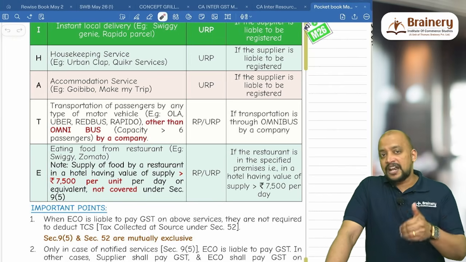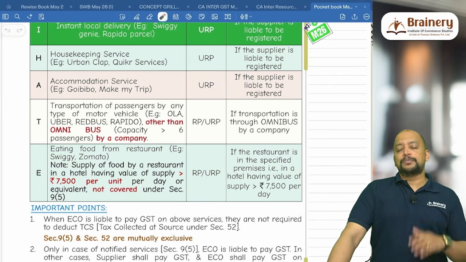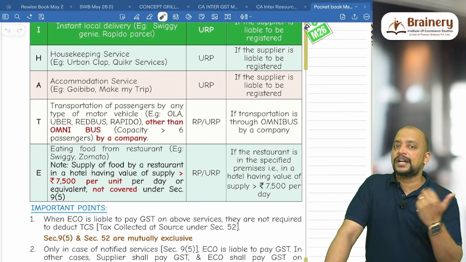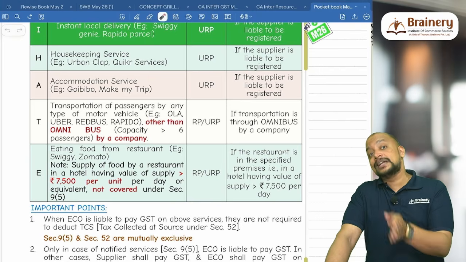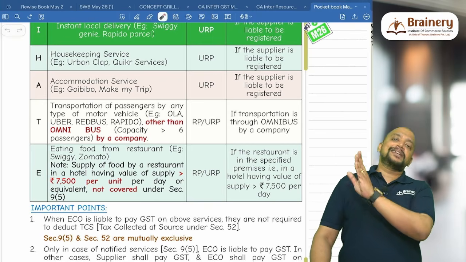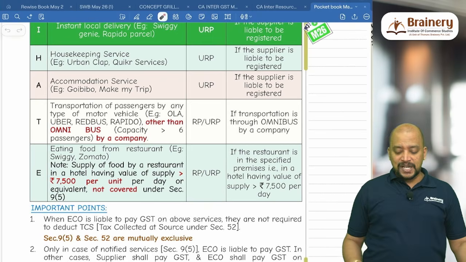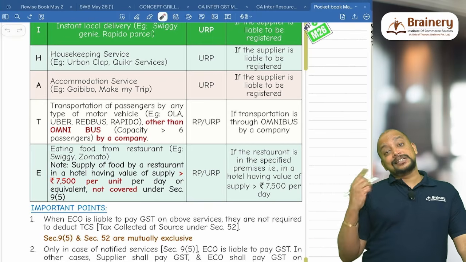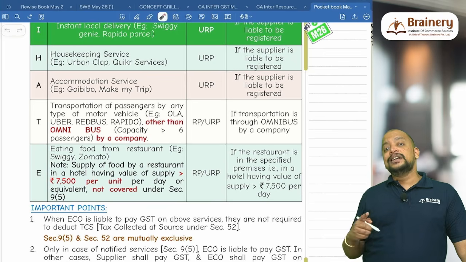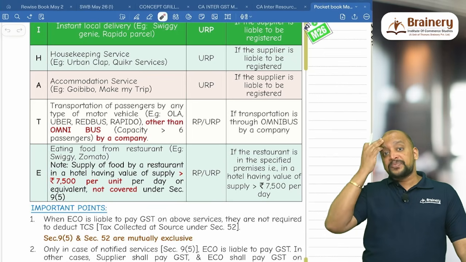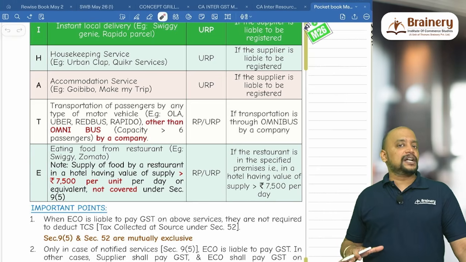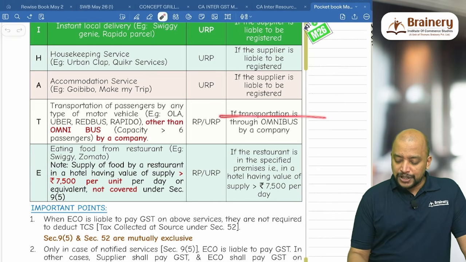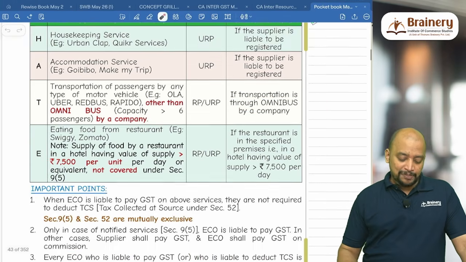So both 9.5 also FCM, normal also FCM, but who will pay? Supplier or e-commerce operator is what we need to check. And what is the omnibus? Capacity greater than 6 passengers. Means 7 passengers, okay, greater than 6 passengers, not equal to. So including driver seat, it will be greater than 7. So greater than 7 means 8 seaters. 8-seater vehicle is only covered there. And if transportation through omnibus by company only will pay GST.